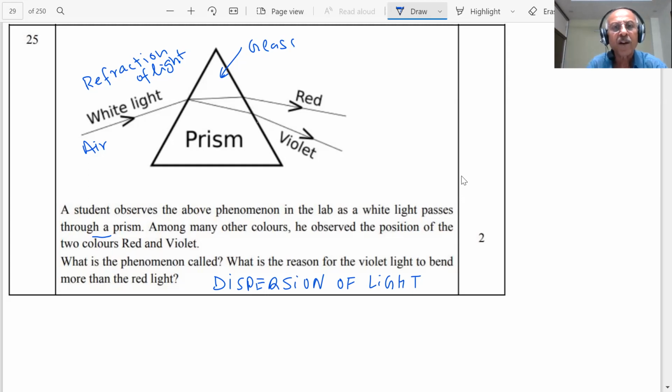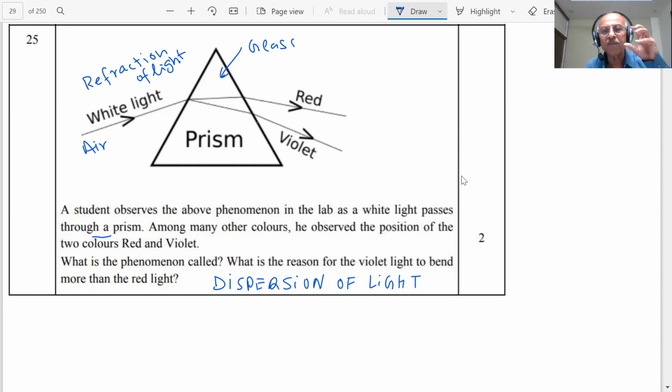Now the second part of the question: what is the reason for the violet light to bend more than the red light? As I said, the 7 colors in white light have different wavelengths and different frequencies, so their speed is different in the glass prism. The one with the slowest speed is violet. Therefore, as you can see, it comes at the lowest point and bends more compared to red.